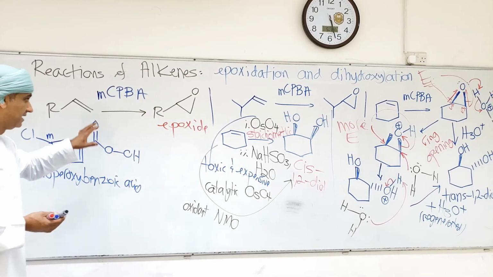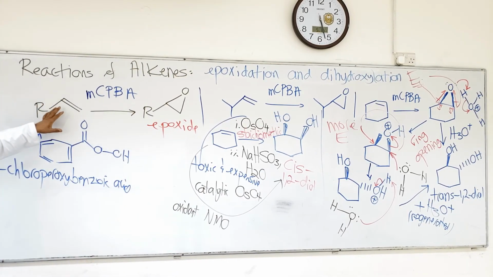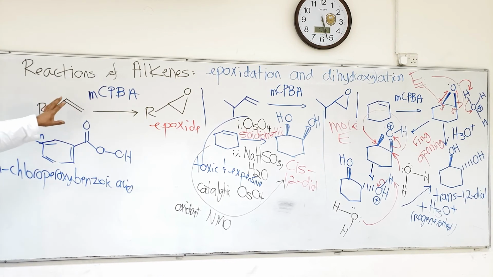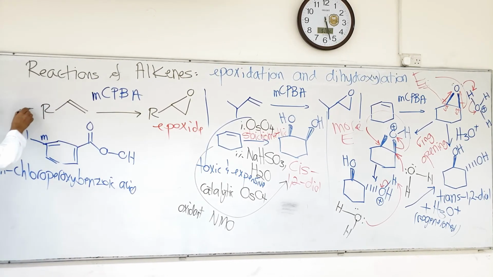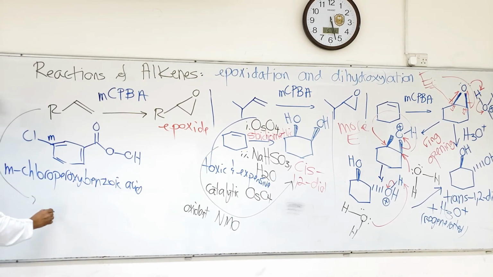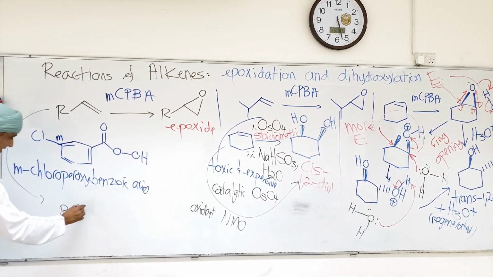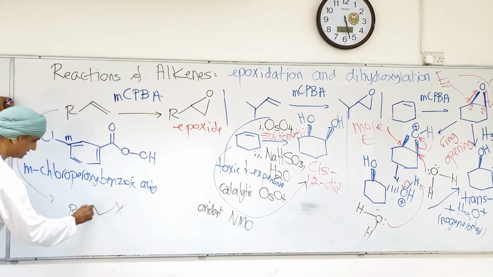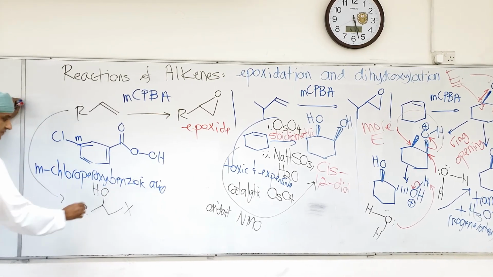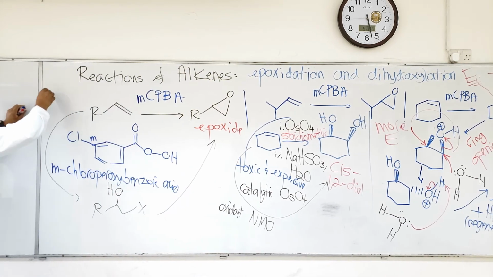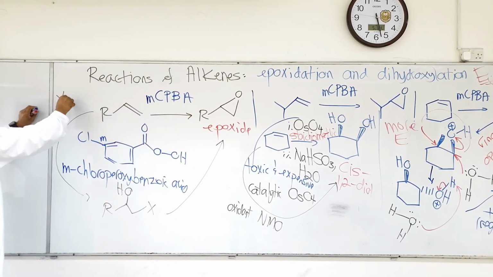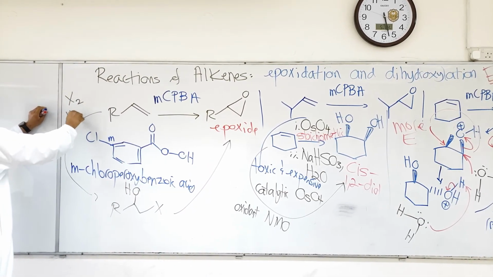alkene. So if we go back to the formation of the epoxide once again, this is a direct method, by the way, but there is another method which is indirect, and that is to form a halohydrin first. So this is the structure of a halohydrin. Halohydrins are obtained if the alkene is treated with X2 and H2O.